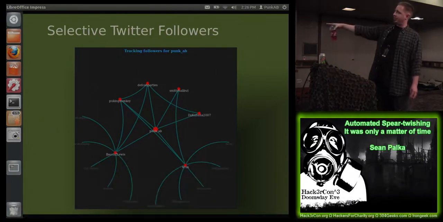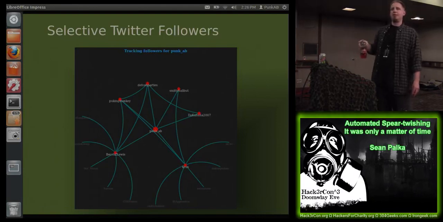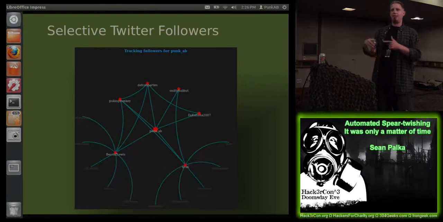So this is an example of my account and some people that are following me and how they're connected as well. And this is what we're looking for. Because we know from this graph that I have a connection with 2 accounts that are also connected. So I can start sending communications to those 3 accounts, referencing the other accounts, and it looks like I know something about them. Or I can try and include all 3 of them, and it looks like I'm just forwarding information that's relevant to everyone.